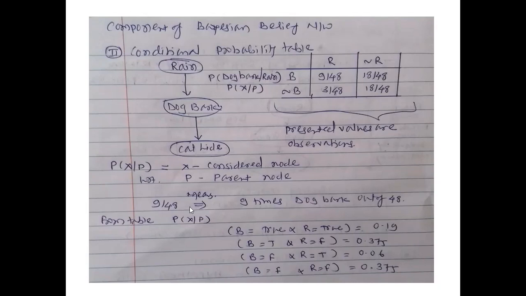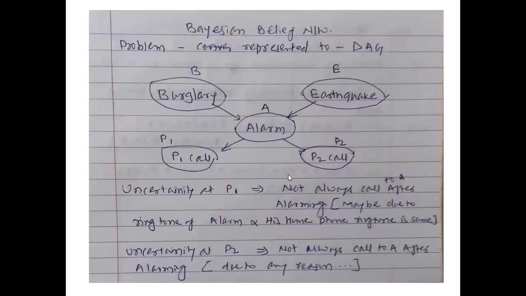Now you'll see that the values are computed from the table. As I told, 48 is the total number of observations, and out of that 9 times dog bark. So from the table, probability of X given P for the first cell, that is B is true and rain is there, is 0.90. Likewise, the probabilities of the other cells are computed. These are all observations, not computations we have done. So these two components, the directed acyclic graph and the conditional probability table, are the basics we need to understand the Bayesian belief network.